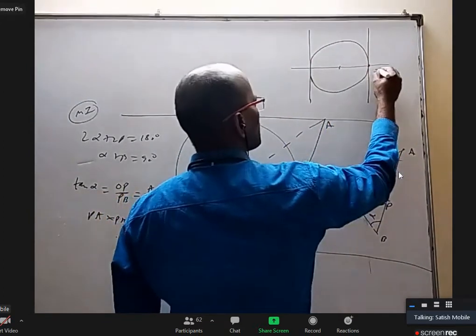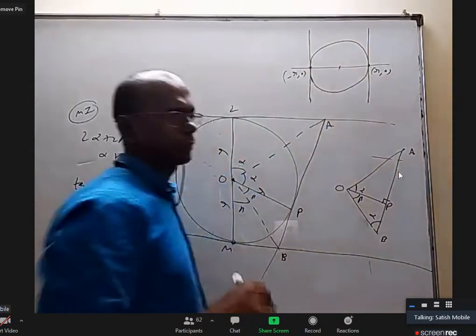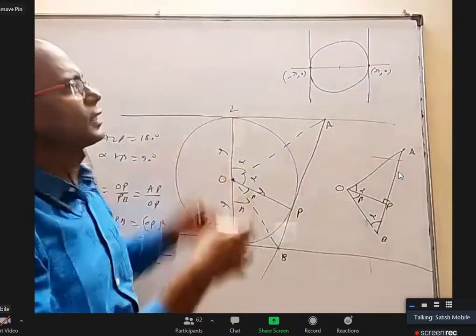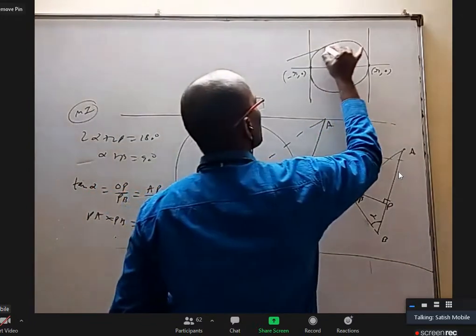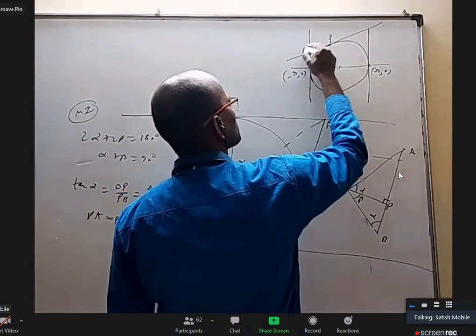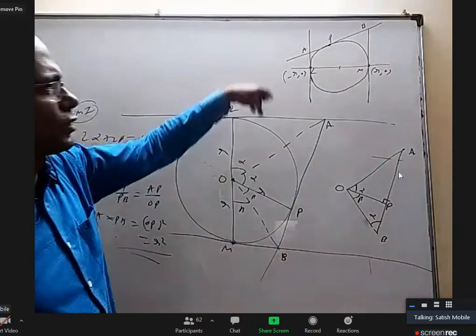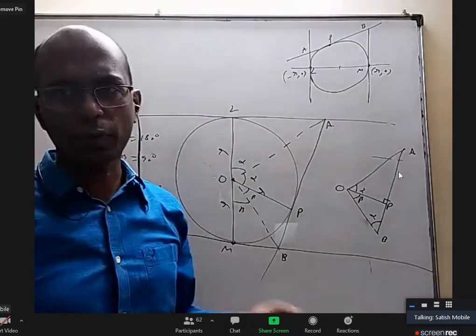This point is r comma 0. This point is minus r comma 0. These are the two vertical tangents. To draw any other tangent, let's say this is P and this is A, this is B, this is L, this is M. I have to prove that the product AL and BM is constant.